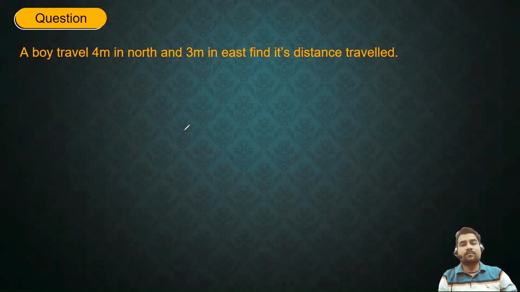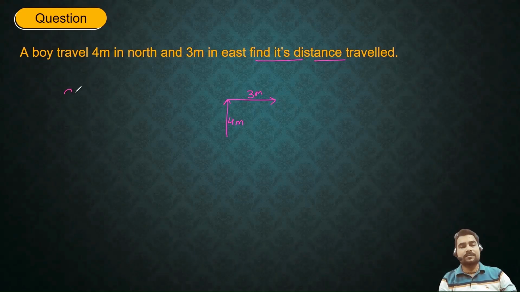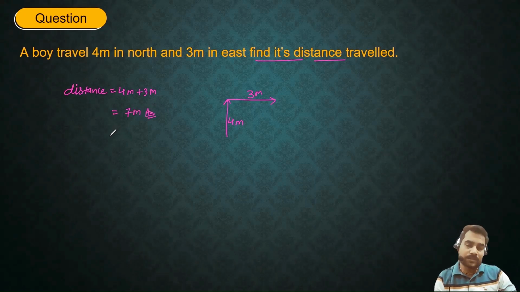The question is, a boy travels 4 meter in north and 3 meter in east. Then we need to determine its distance. Distance means the actual path covered by the body. In this case, the person travels 4 meter plus 3 meter. So overall distance is going to be 7 meter, and that would be the answer.